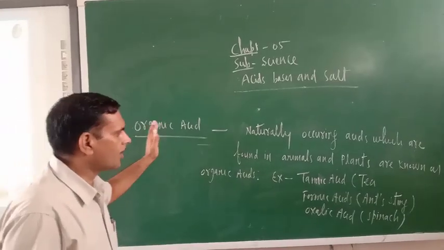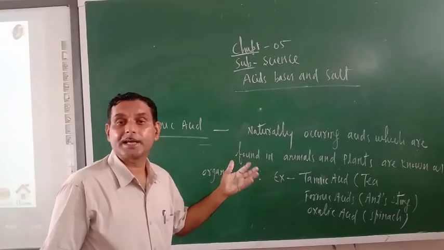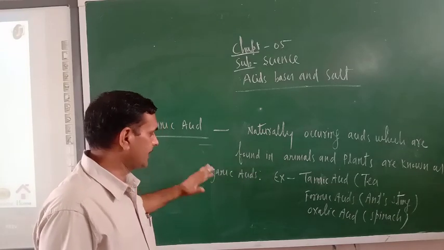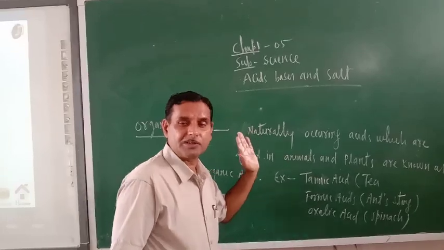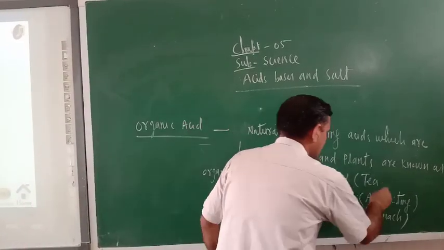Now, what are organic acids? Naturally occurring acids which are found in plants and animals are known as organic acids. Other than those examples which I have already given you, I am writing here some more examples like